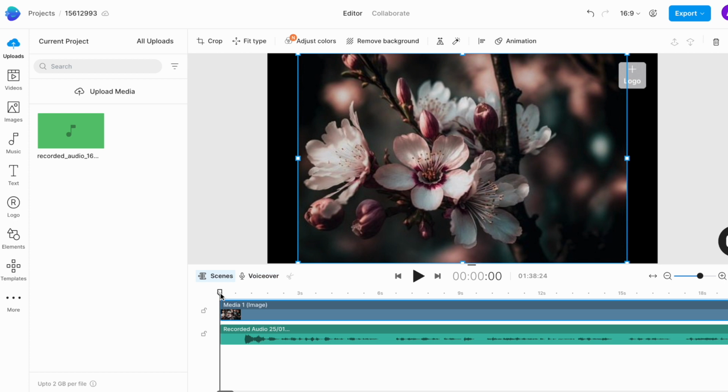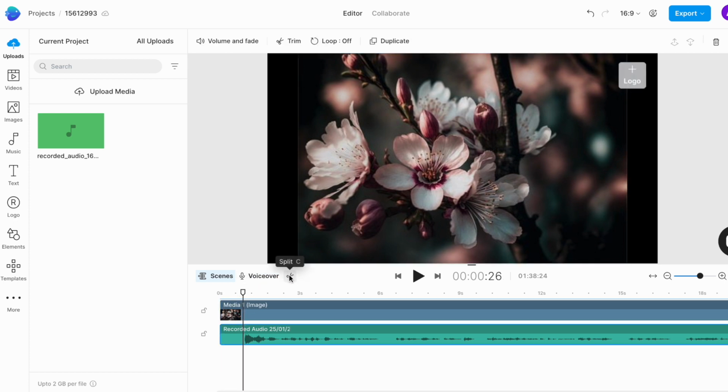drag your cursor to the point you want to cut and then either click on the scissor icon right above the timeline or press C on your keyboard to split the audio file. You can do this at as many places as necessary. To delete a portion between two splits, simply select it and then press delete on your keyboard, and then you can select the empty space again and press delete again to sync up the audio.